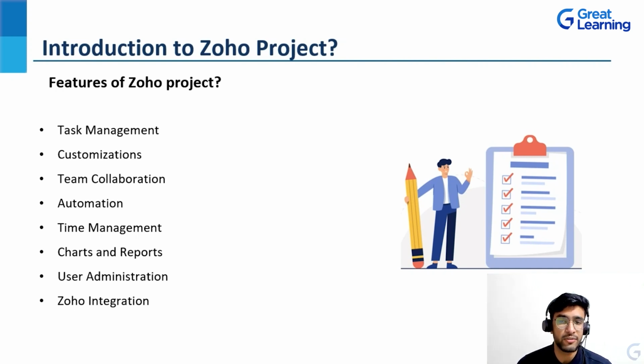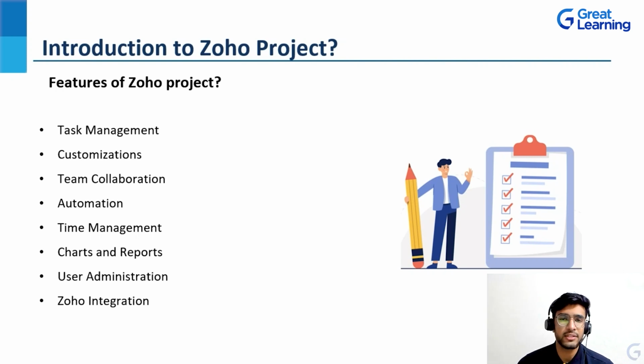Then there is a timesheet wherein the amount of time that is spent on the task can be logged manually or automatically with respect to the activity shown in Zoho Projects. This way, the amount of productive time can be calculated for any particular group of individuals or for a single person, right? So that's how time management is handled in Zoho Projects.